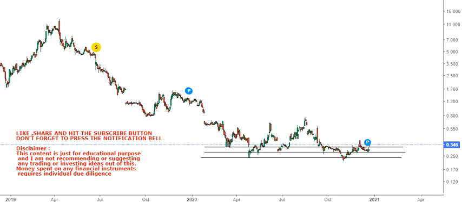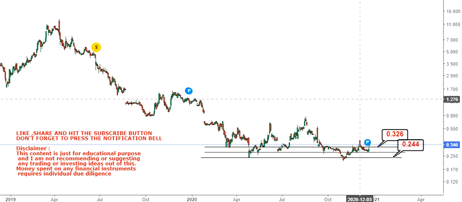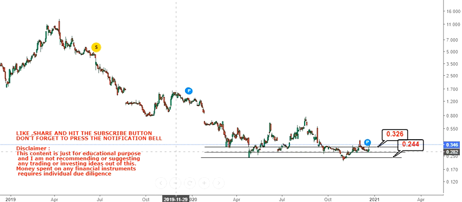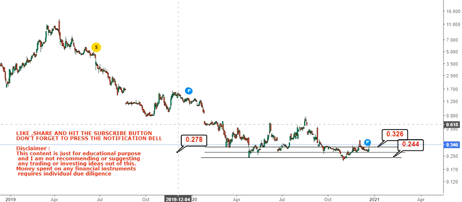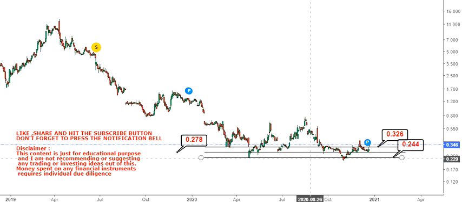Friends, in this video we are going to discuss Avinger Inc, AVINGER, and you can see that the stock is trying to create a base formation. In the last couple of months it has been revolving between 0.32 on the upside and 0.24 on the downside, and you also have a midpoint at 0.27. So the stock is trying to move and create a base in this overall range.